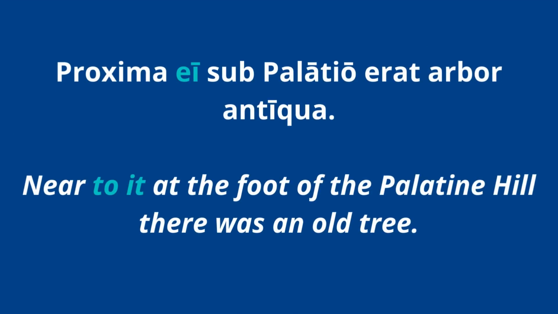Here's another one. "Proxima ei sub Palatio erat arbor antiqua." So near to it, ei here is dative. You have a special adjective, proxima, it goes with the dative. So this is referring back to the Palatine Hill, right? And where Romulus and Remus wash up. So you're saying near to it, at the foot of the Palatine Hill, there was an old tree, right? The ei is "to it" here. It's referring back in the story to a neuter word. And again, ei is just dative singular.